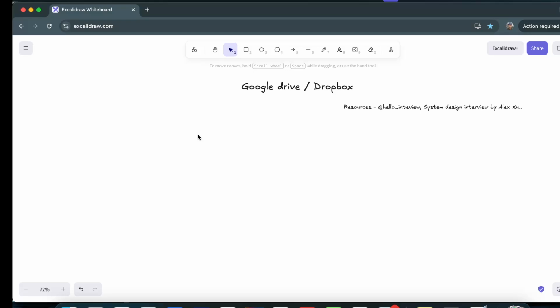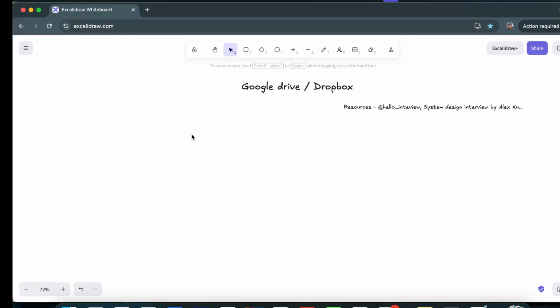So you already know that we use Google Drive for uploading files, downloading them across different devices, and there should be a proper sync. If I modify a file on one particular device, then on all other devices where the file is available, it should get properly synced, right? Those are a couple of features Google Drive basically provides.